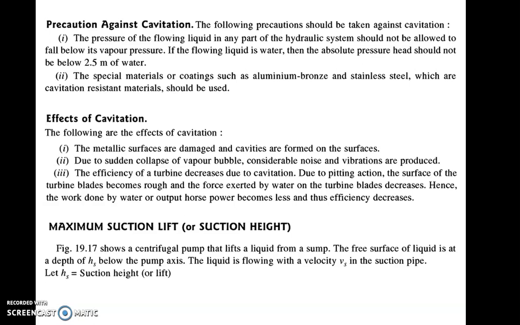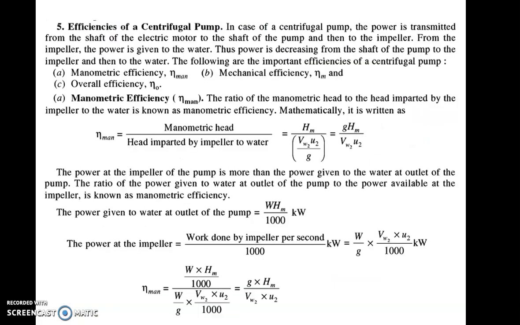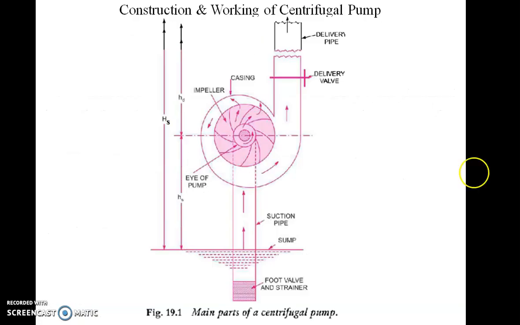Okay, we have seen in this diagram, if you remember this diagram, this is the HS. In this diagram, this is the height of the impeller. The pump is installed at some height from the sump, or you can say suction tank, and this height is called the suction height, or the suction lift.